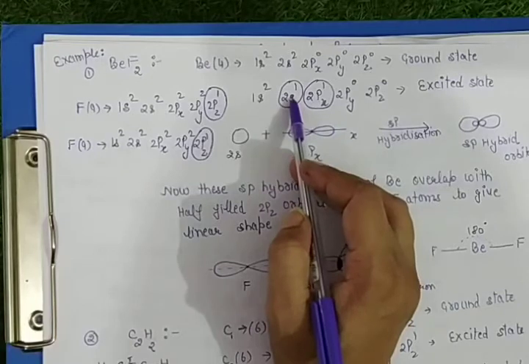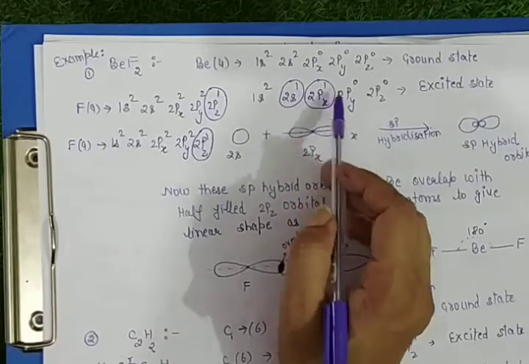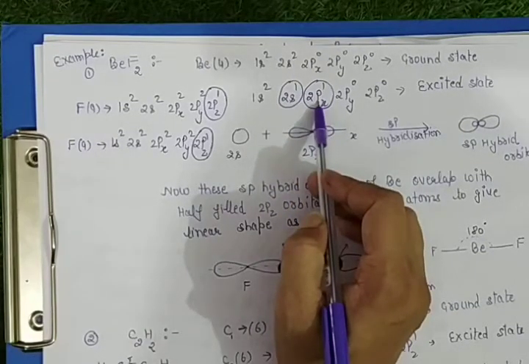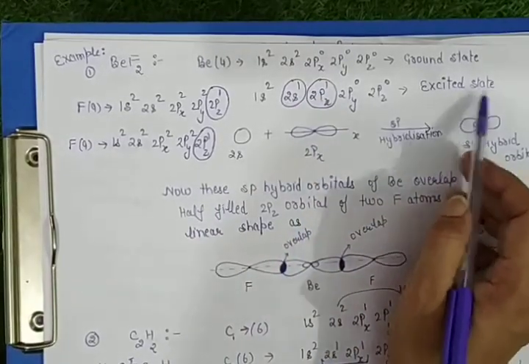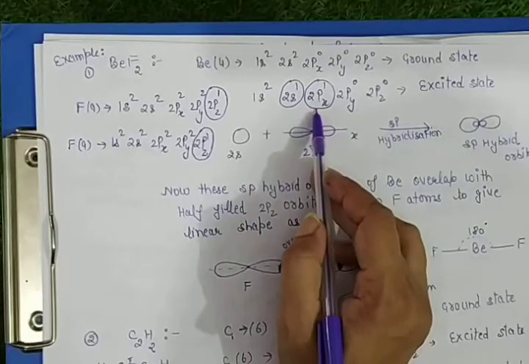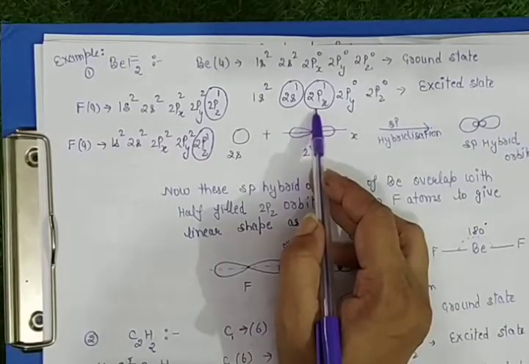One electron from 2s is excited to 2p. This state is called the excited state. In this state, beryllium has 2 half-filled atomic orbitals.